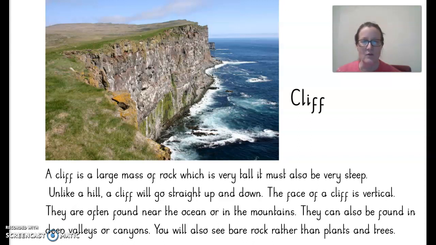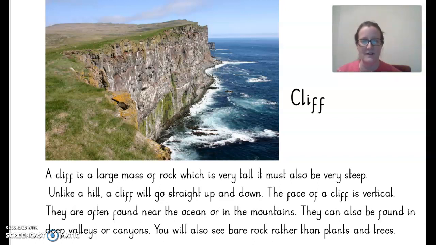Now, if any of you know or have ever sailed on a boat from Dover to Calais in France, you might see some cliffs, and they're very famous cliffs. I wonder if you might know the name, and if not, maybe one of your adults at home could help you. Have a little think. They're called the White Cliffs of Dover, and they're very, very famous. Maybe you want to have a little look or Google those when you have an opportunity.